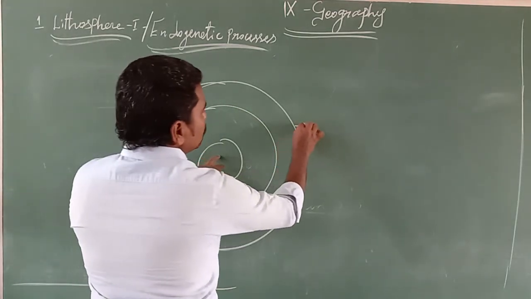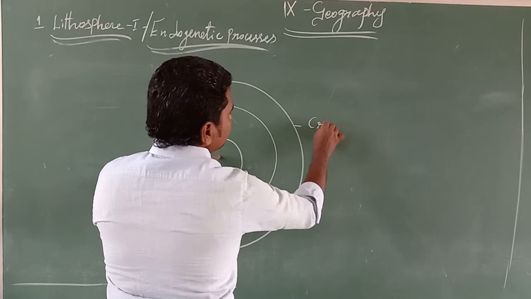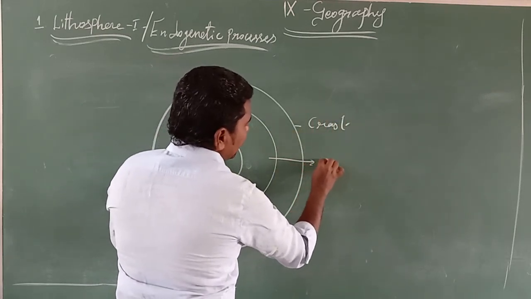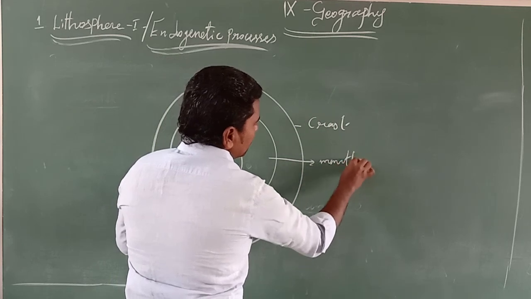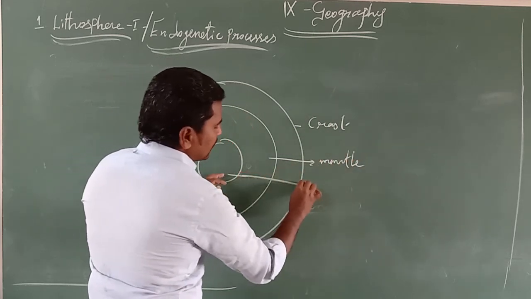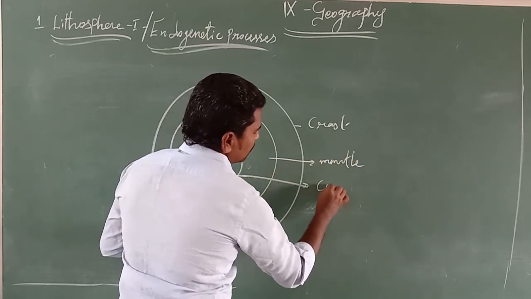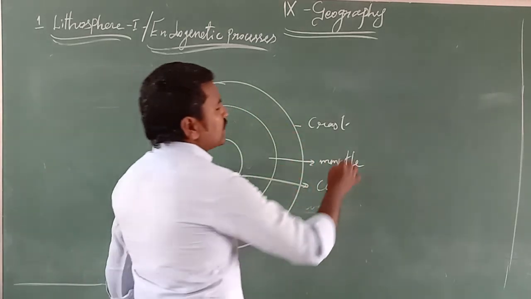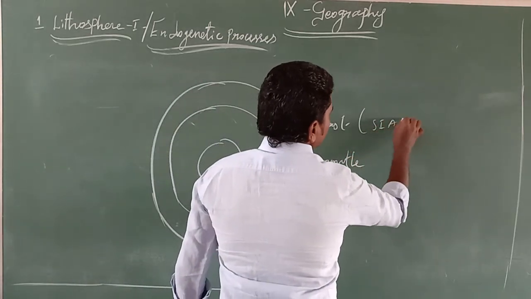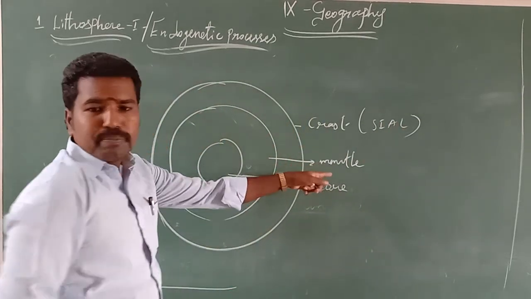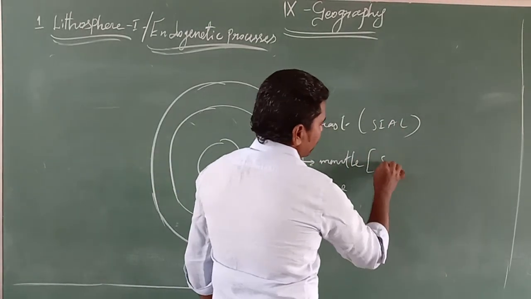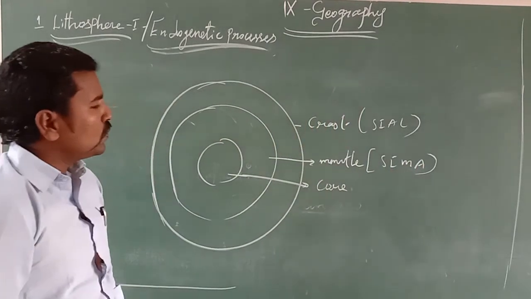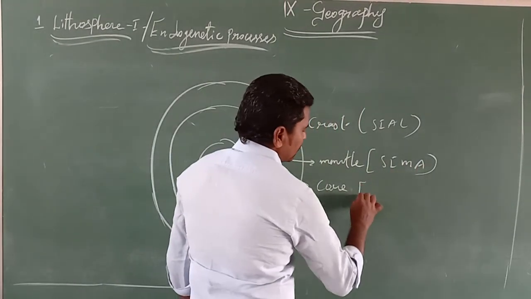The first layer is called the crust, the second layer is called the mantle, and the third interior layer is called the core. The crust is made up of sial, the mantle is made up of sima, and the core is made up of nife.